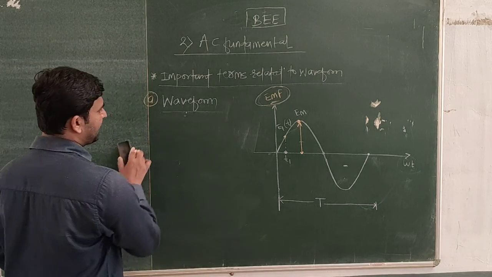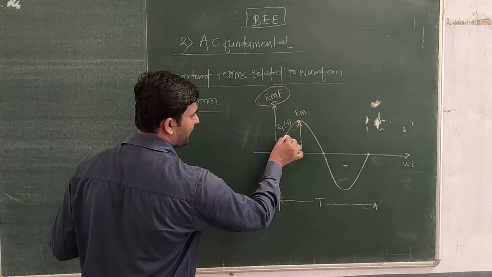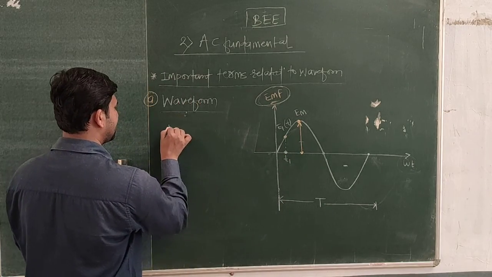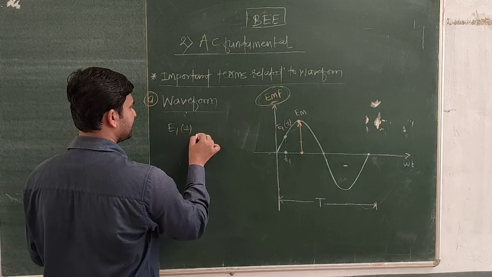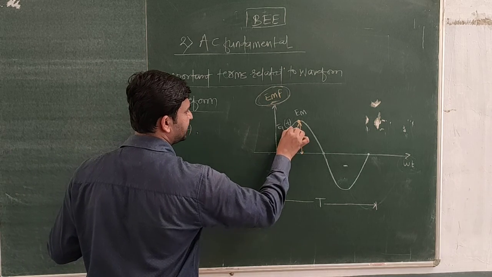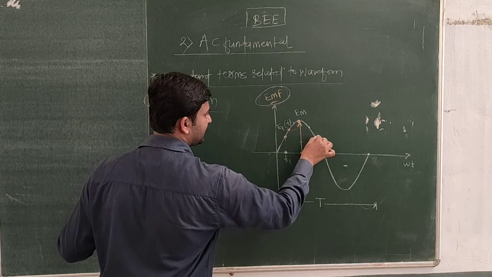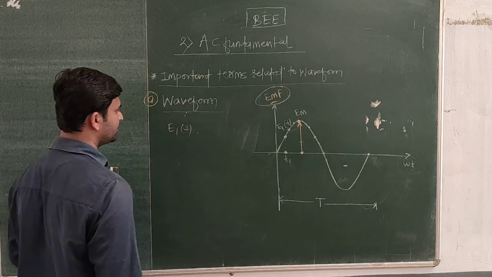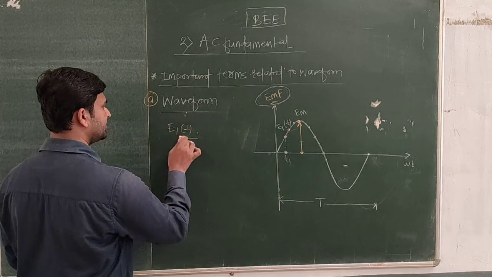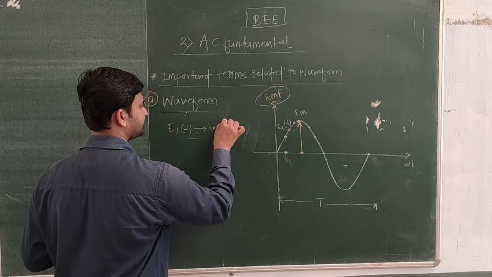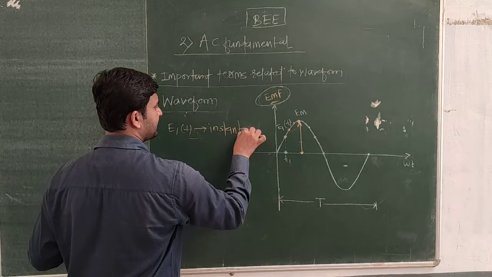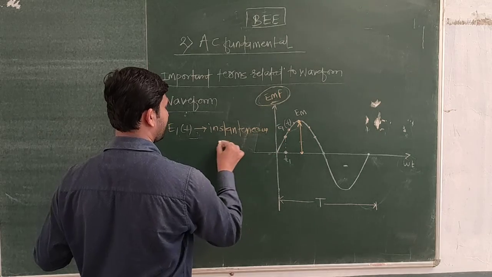The waveform can be defined as the set of all instantaneous values, that is E1 of t, E2 of t, E3 of t, up to EM of t. These are the instantaneous values.